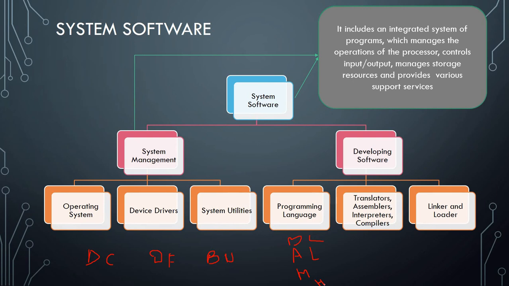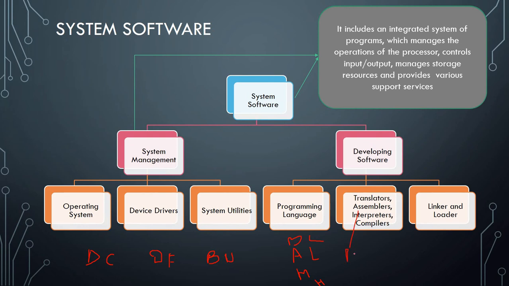After that, we are having translators: assemblers, interpreters, and compilers. What are all these? These are the language processors. Okay, what is translator? Translators are the language processor which are used to convert one language to the other language. Fine. First one is assembler. What is assembler? Assembler means assembly, that is used to convert assembly language to binary language.